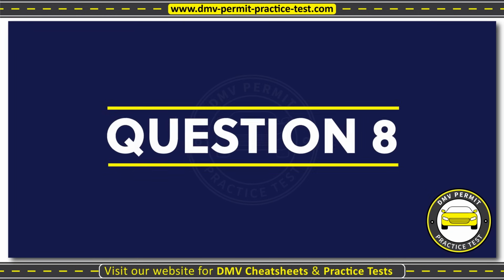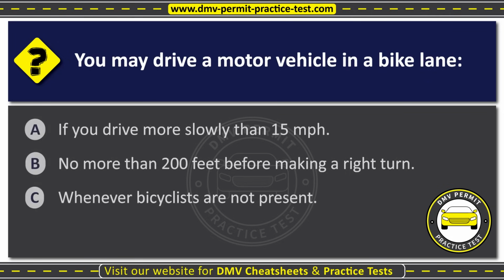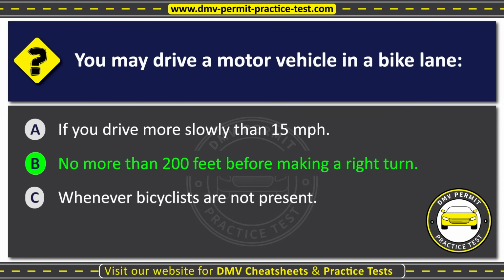Question 8. You may drive a motor vehicle in a bike lane: Option A. If you drive more slowly than 15 mph. Option B. No more than 200 feet before making a right turn. Option C. Whenever bicyclists are not present. The correct answer is Option B. No more than 200 feet before making a right turn.